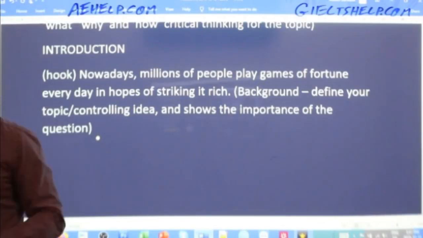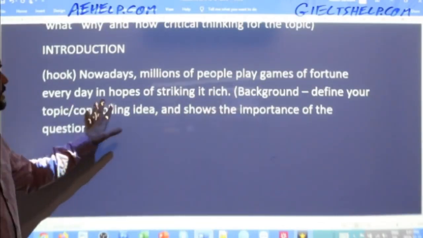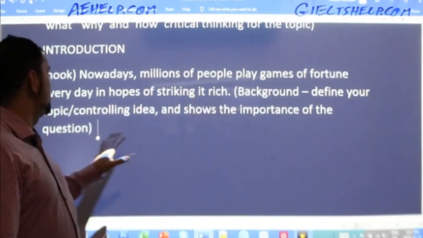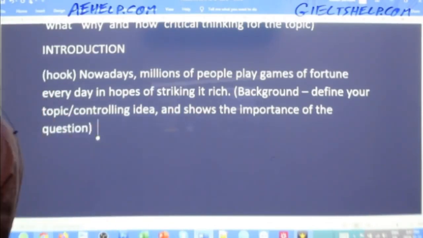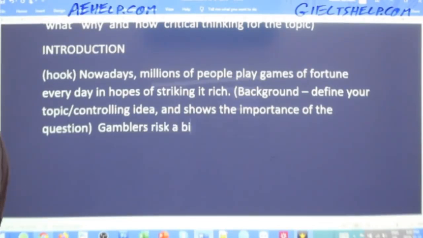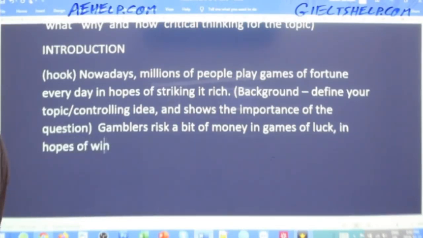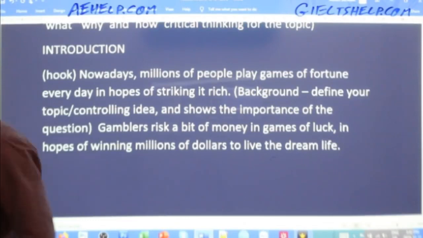Nowadays, millions of people play games of fortune every day in hopes of striking it rich. Gamblers risk a bit of money in games of luck in hopes of winning millions of dollars to live the dream life.